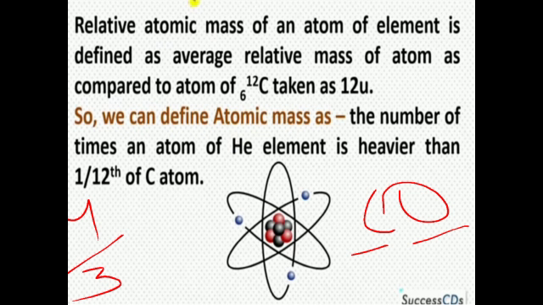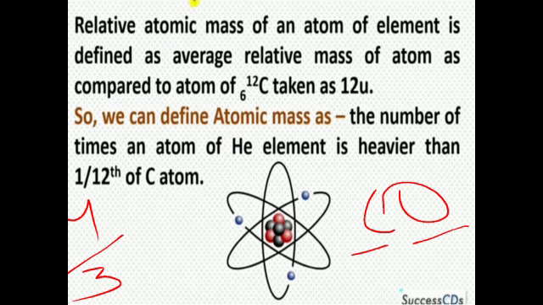Suppose we define the atomic mass unit as equal to the mass of 1 carbon atom. Then we would assign carbon an atomic mass of 1 u and the oxygen atom 1.33 u.